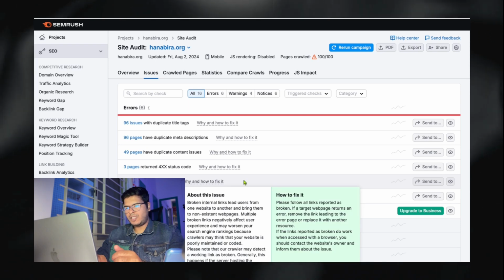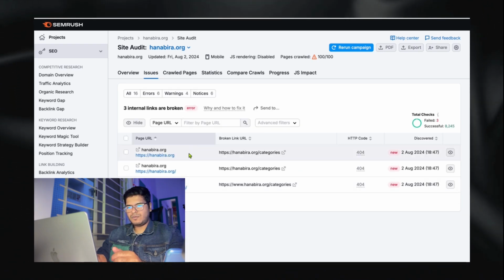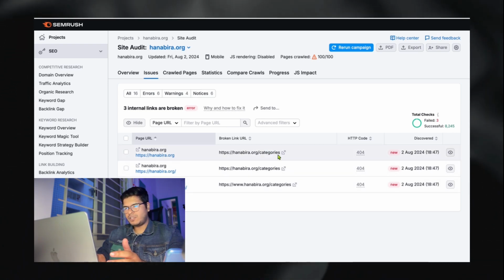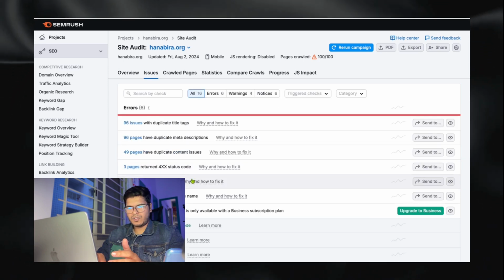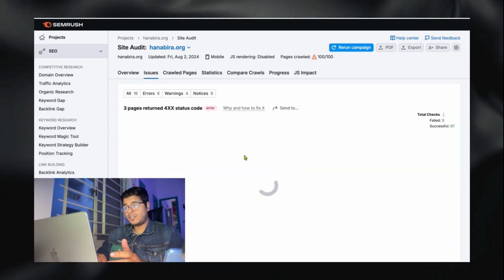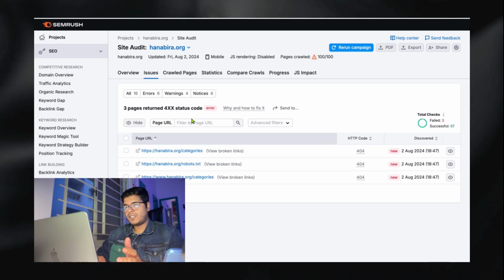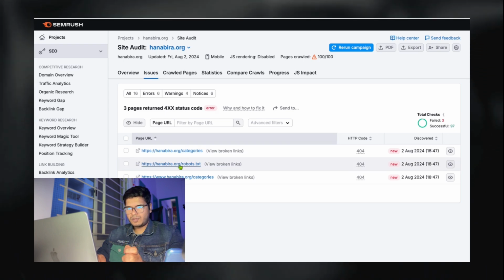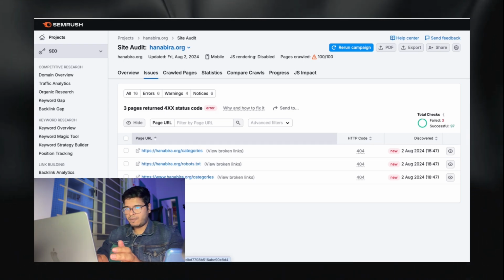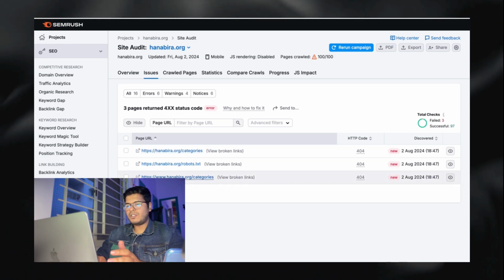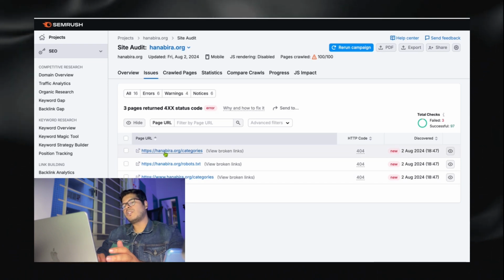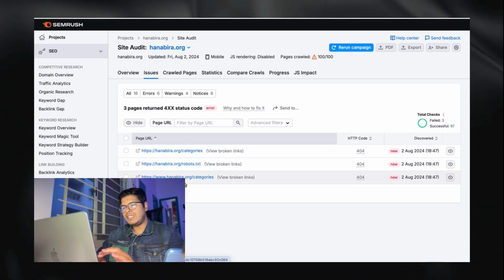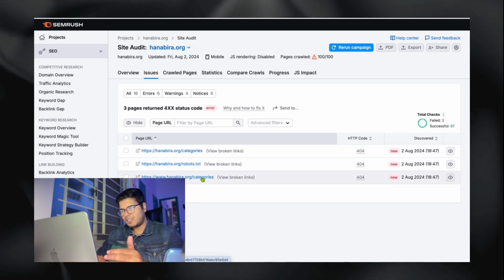Internal links are broken. Let's see. ORG categories, broken link URL. You must have removed this recently, right? So categories is not working. 3 pages return 4xx status code. Okay, 4xx is basically pages that do not exist anymore. So categories does not exist. Robots.txt does not exist anymore, which is very important, by the way. And again, categories, www and without www. Okay, so you also have to work on your htaccess file to not see these as duplicates, because both of these are similar errors, right?